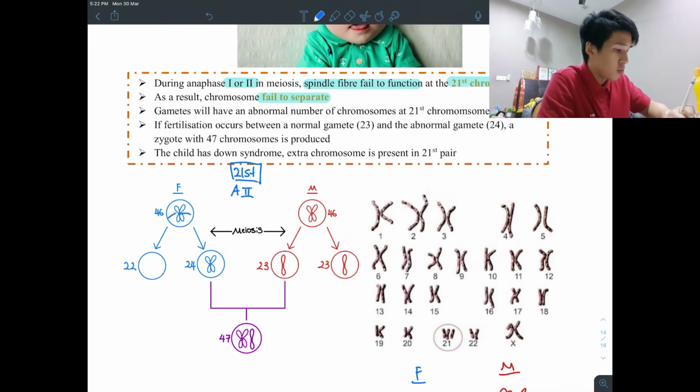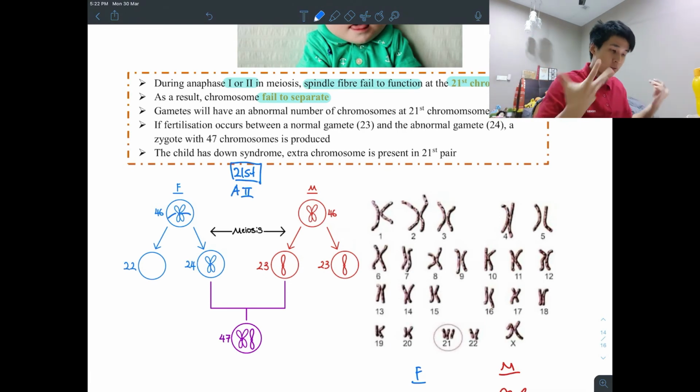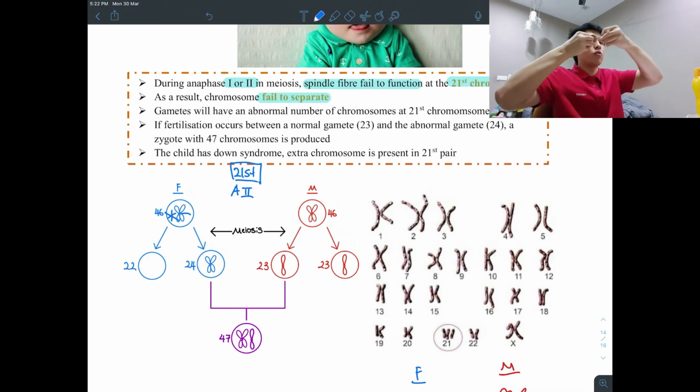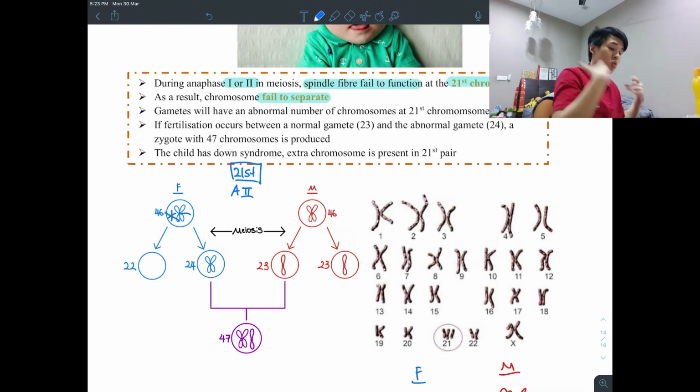Spindle fiber is supposed to pull the chromosome into 2 chromatids. But right now, one of them fails to function, so it only pulls one side of the chromosome. The other side doesn't pull. So the whole chromosome moves to one cell. That's why one of the gametes has an extra chromosome, and the other gamete lacks 1 chromosome. So right now, there's an extra chromosome in the 21st pair.